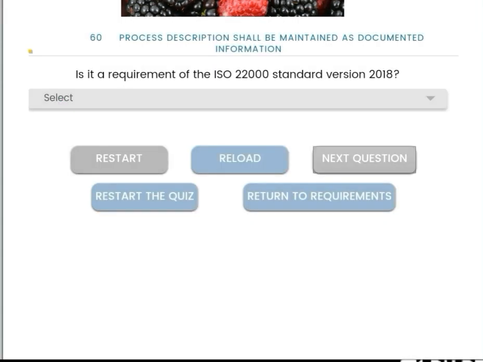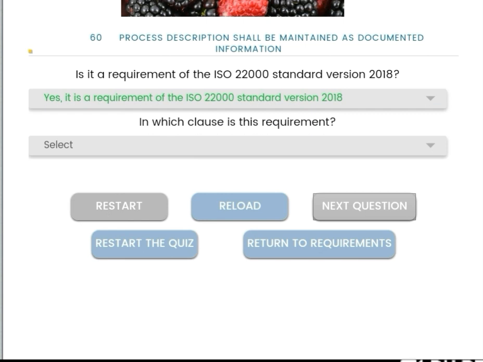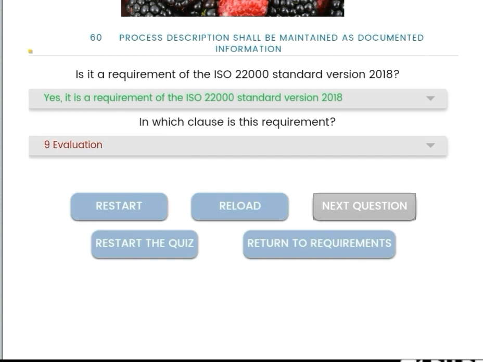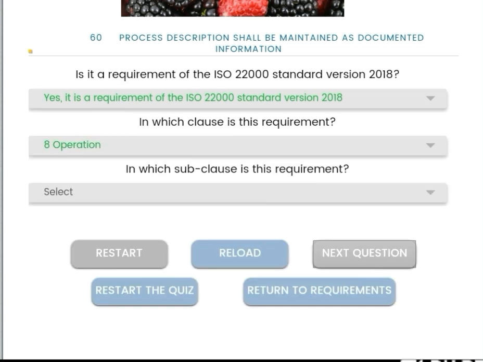And next, process description shall be maintained as documented information. Yes, it is a requirement of the ISO 22000 standard version 2018, and the clause number is... no, not the clause number 9, sorry, it is 8, operation 8.